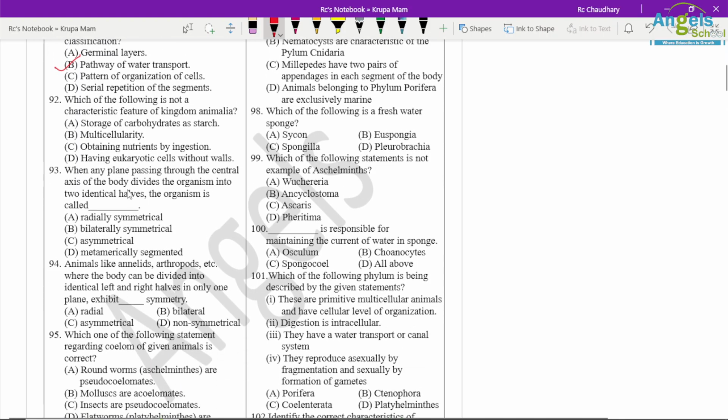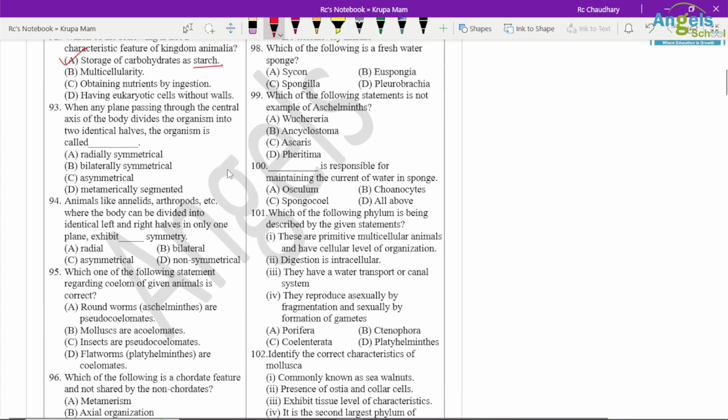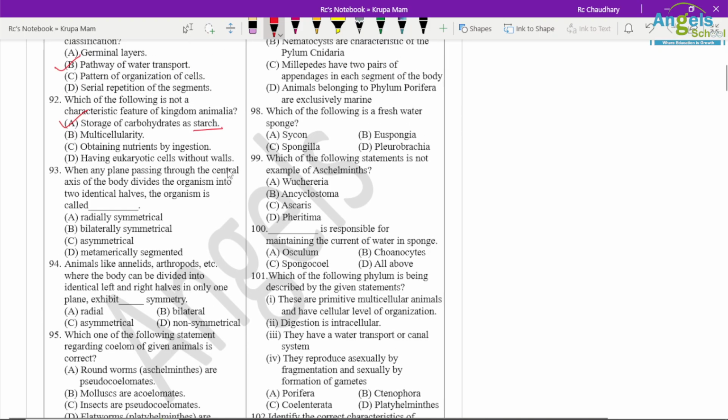Question number 92. Which of the following is not a characteristic feature of kingdom Animalia? Store as a carbohydrate, as a starch. Okay, so starch is stored as food in plant cells. So the first option is correct. Multicellularity, nutrient by ingestion, eukaryotic cell without cell wall, all others are correct.